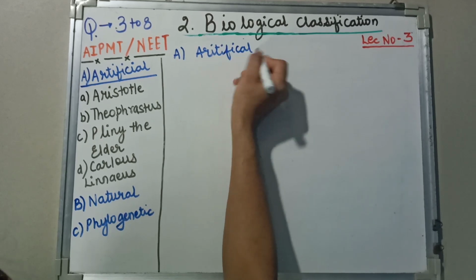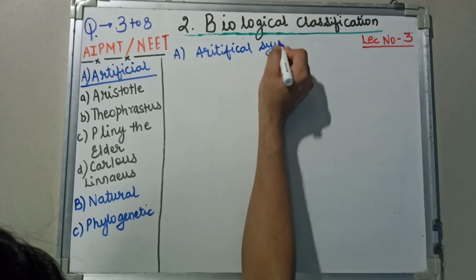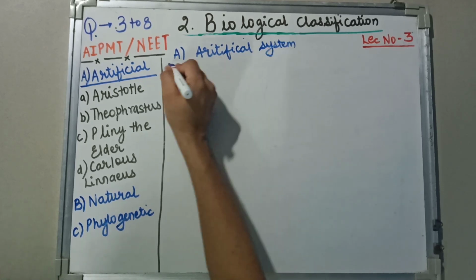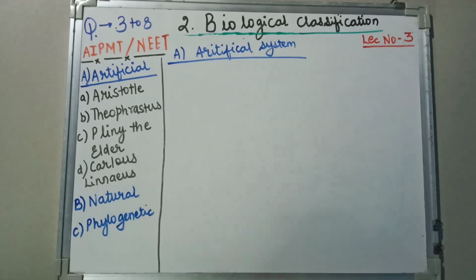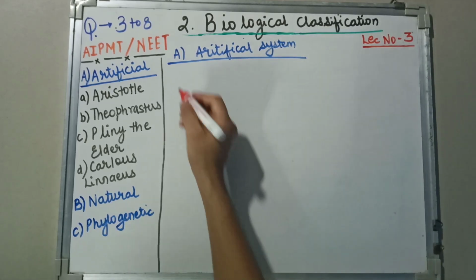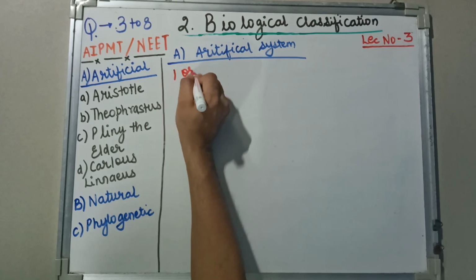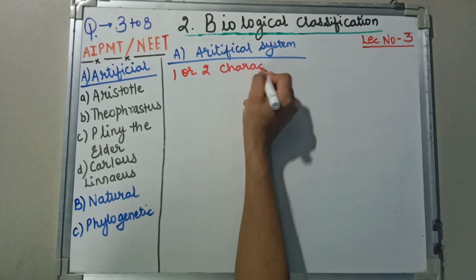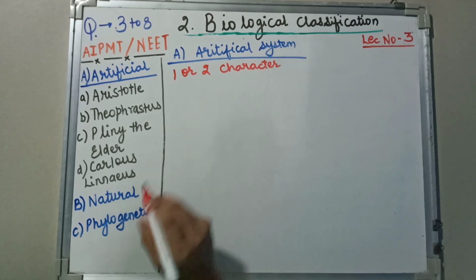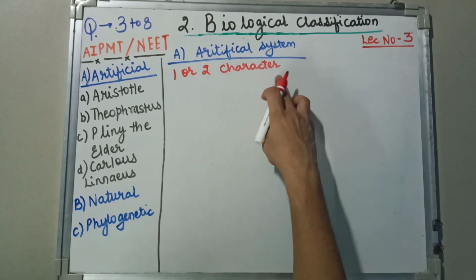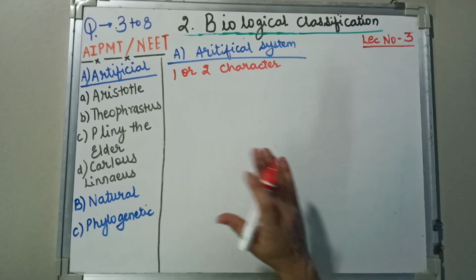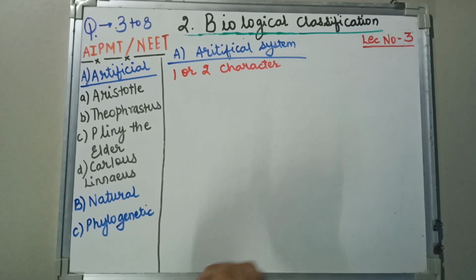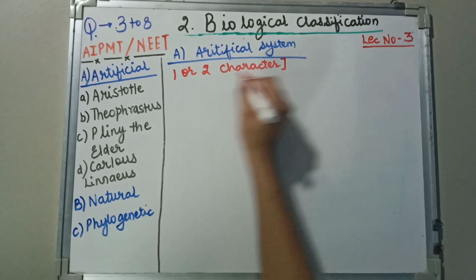Artificial system of classification. The very important point here is that only one or two characters were taken for classification. Either one character was taken or two characters were taken for classification. This is very important. You should remember this.